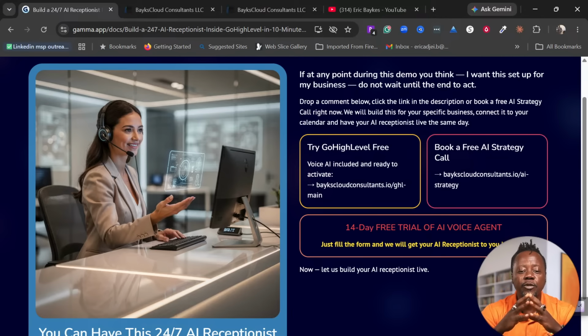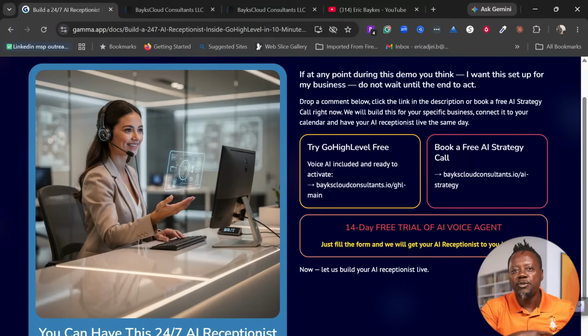So Go High Level is the platform, right? If you have to build this AI, you need to build it on a platform. And what kind of platform? You are not going to build your own AI LLM right from scratch, right?